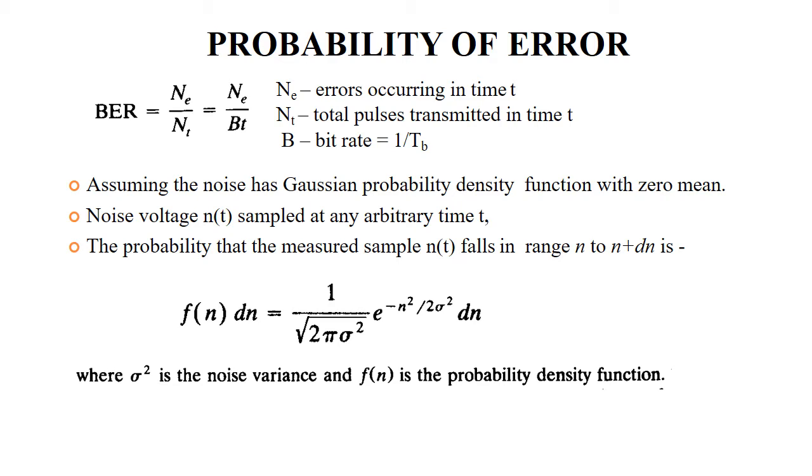Assuming the noise has a Gaussian probability density function with zero mean, the noise voltage N of t will be sampled at arbitrary time t. So the probability that the measured sample N of t falls in the range of n to n plus dn is f of n into dn, which is equal to 1 by root of 2 pi sigma squared, e power minus n squared divided by 2 sigma squared, into dn, where sigma squared is the noise variance and f of n is the probability density function.